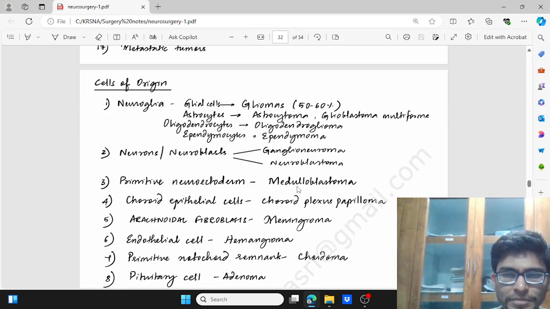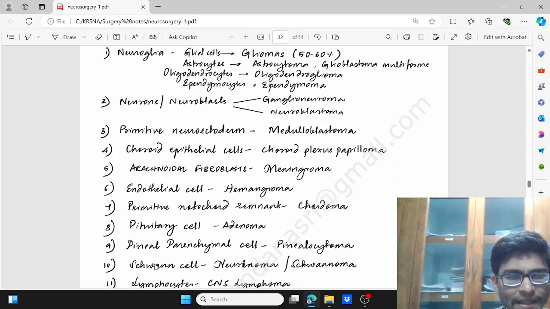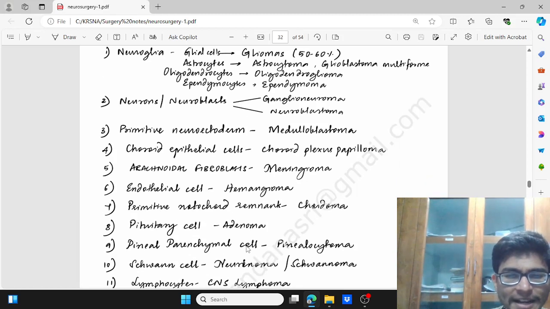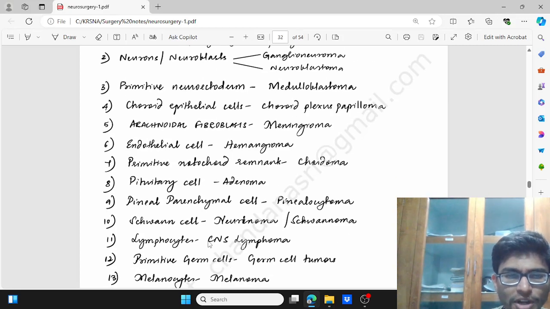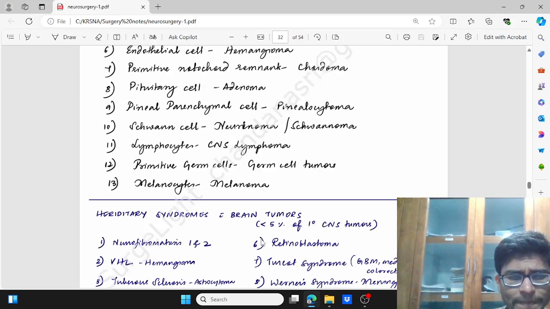Primitive neuroectoderm, medulloblastoma; choroid cells, choroid plexus papilloma; arachnoidal fibroblast, meningioma; endothelial cell, hemangioma; primitive notochord remnant, chordoma; pituitary cell, adenoma; pineal parenchymal cell, pineocytoma; Schwann cell, schwannoma; lymphocyte, CNS lymphoma; primitive germ cell, tumors like germinoma or teratoma; melanocyte, melanoma.